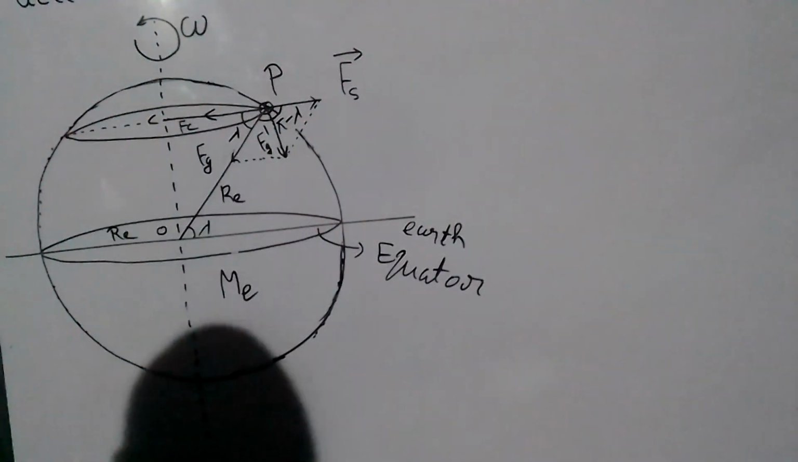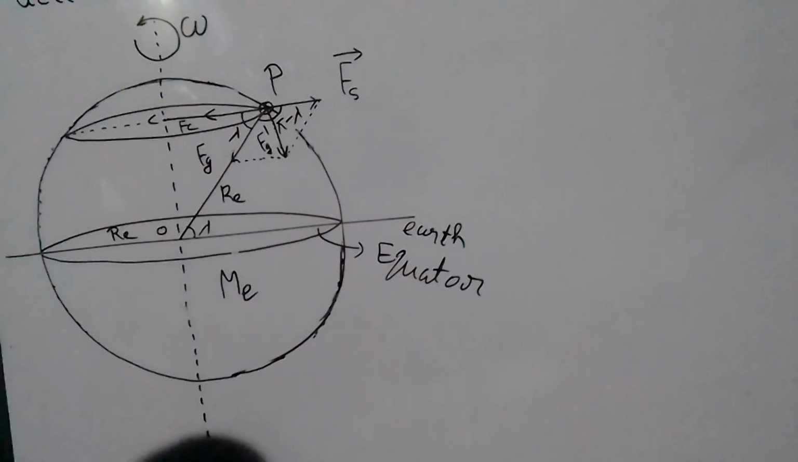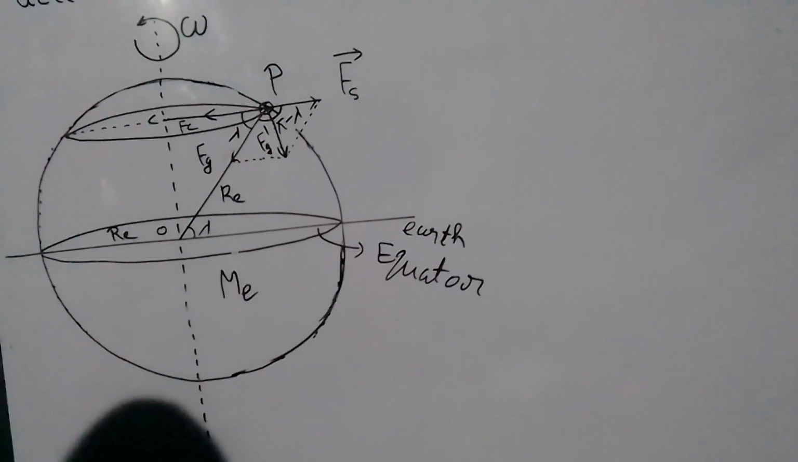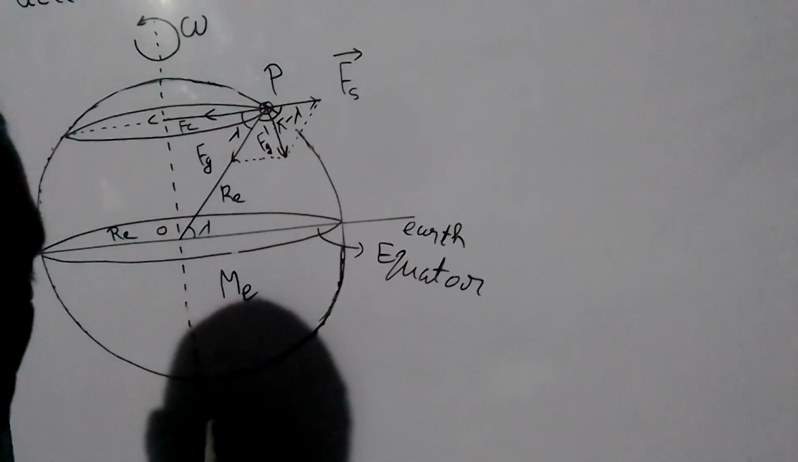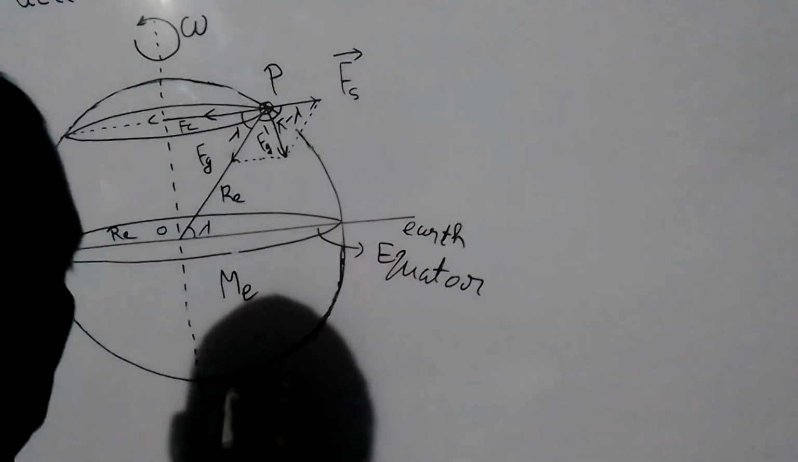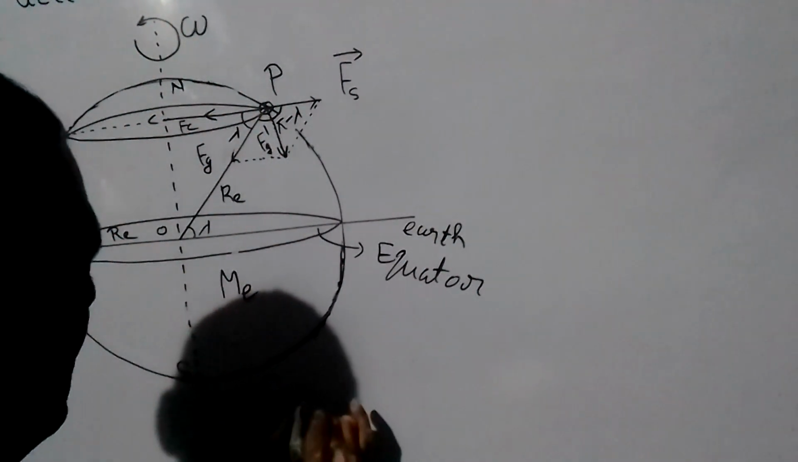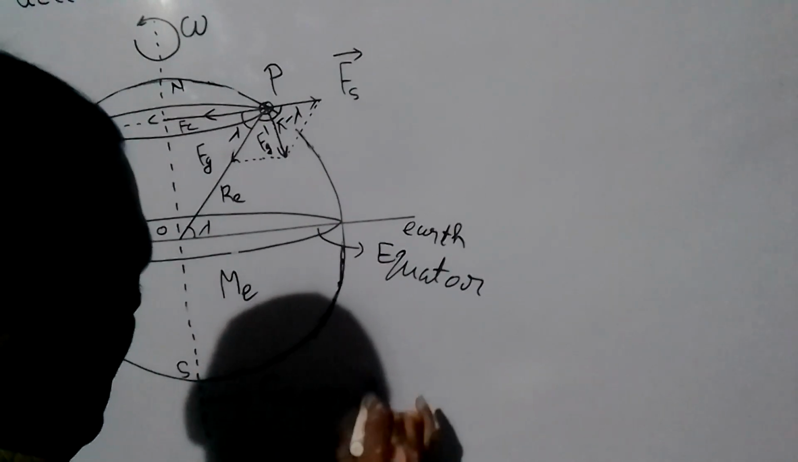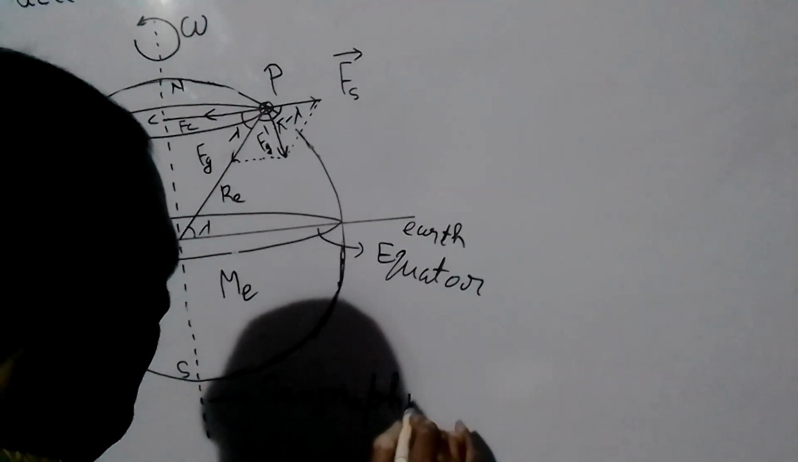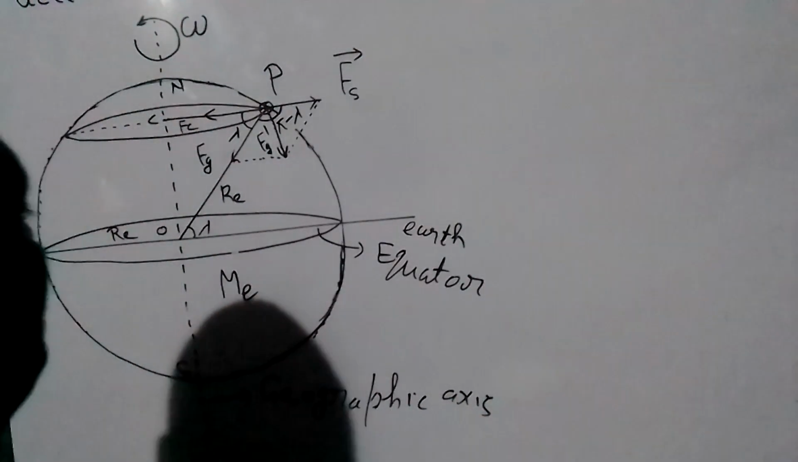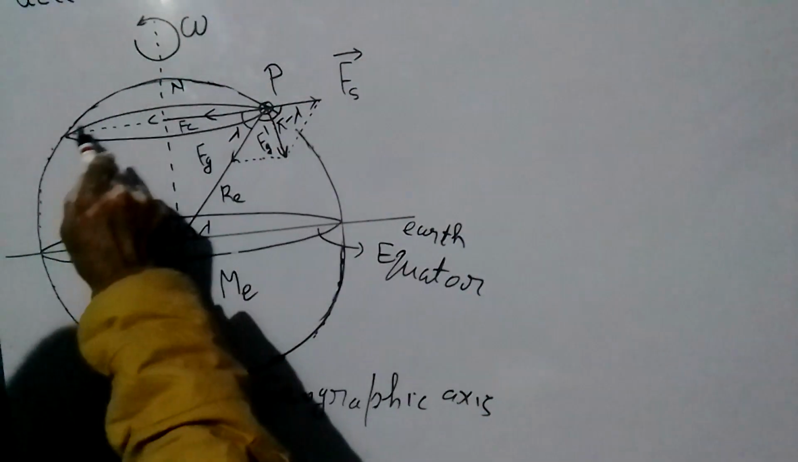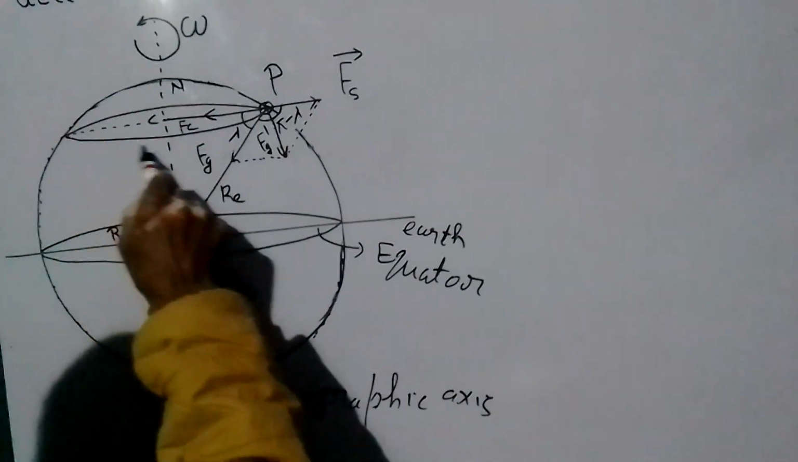So when Earth rotates, each particle located on the Earth surface also rotates about the geographic axis in a circular path, whose center lies on the geographic axis. This is your geographic axis. The line passing through the north pole of Earth and south pole of Earth is known as the geographic axis. So point P rotates on this circular path.